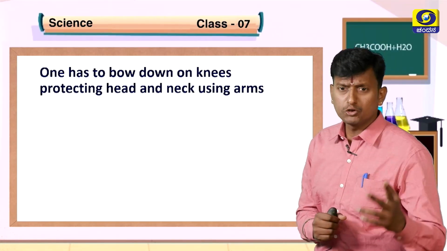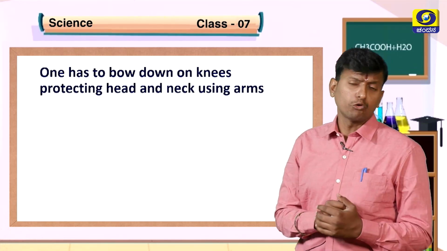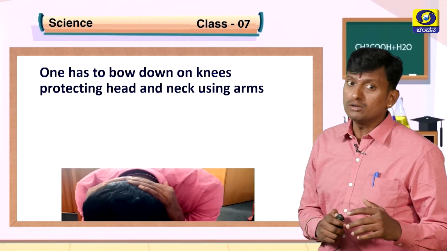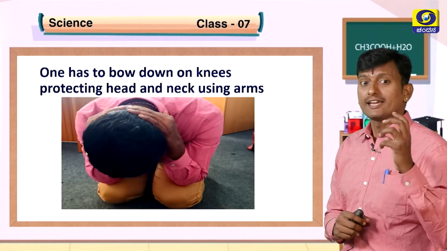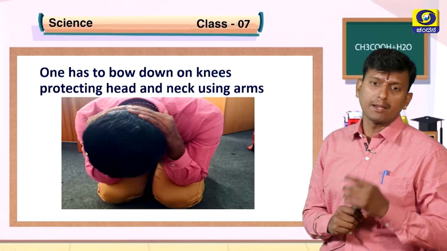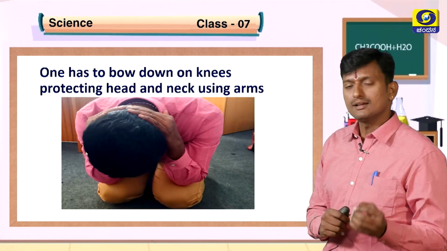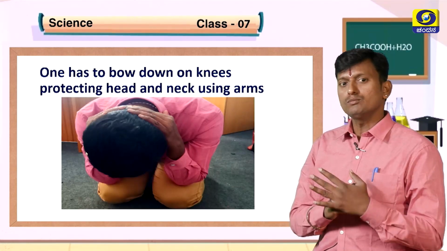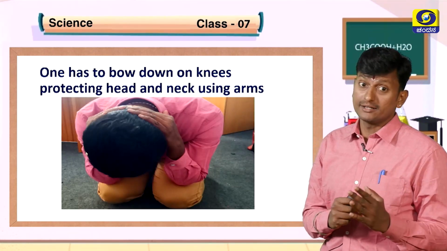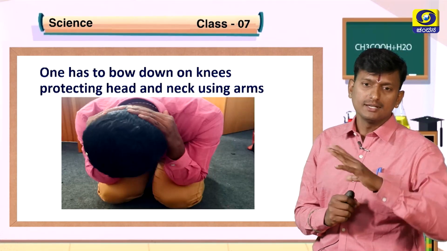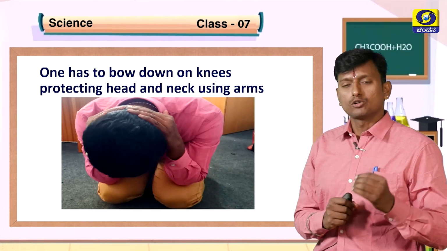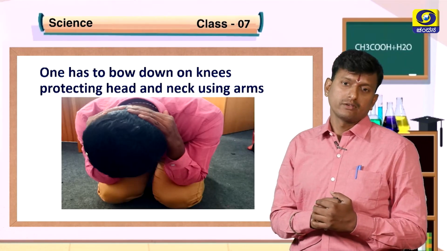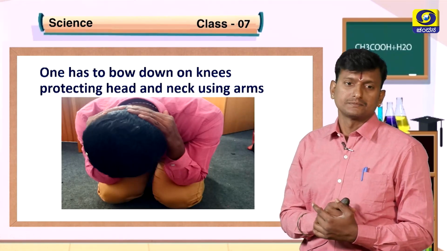Suppose we do not have a tornado shelter, what should we do? So we have to bow down on our knees, protecting head and neck using arms. See how I am showing you now. This is the way to protect from a tornado. Just bow down on your knees, protecting head and neck using arms. This is the position in order to protect from tornadoes if there is no tornado shelter. Okay, student?